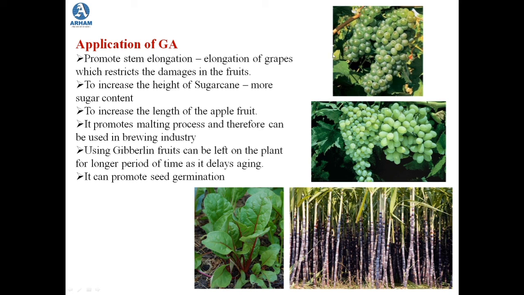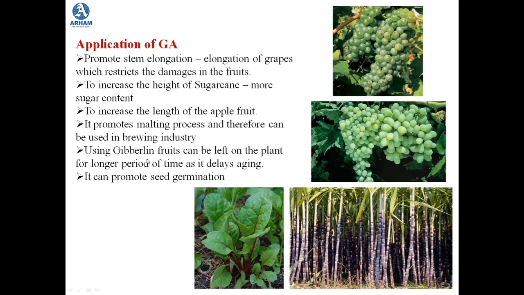Just as it elongates the stem of the grape plant, it also increases the length of the apple fruit, which is again commercially very profitable. It promotes the malting process, and therefore it can be used in various brewing industries for the production of alcoholic beverages. That is how it is used in the malting process.